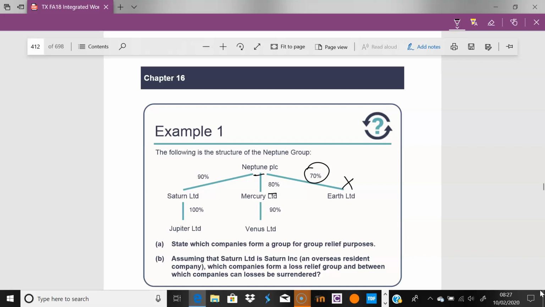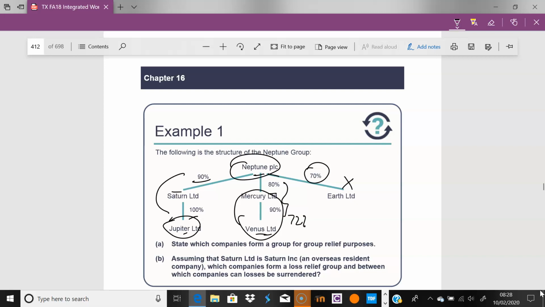Neptune, you can see, clearly has an interest greater than 75%. The question then becomes, what about Venus and Jupiter? Can they be members of this group? And we can see clearly that Saturn, Neptune, and Jupiter can be members because there is a 90% effective interest between Neptune and Jupiter. But between Neptune and Venus, we can see that there is a 72% interest. So Neptune and Venus cannot be members of the same group, but Mercury and Venus can be members of that group, so they can relate.